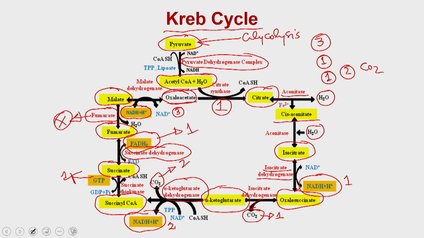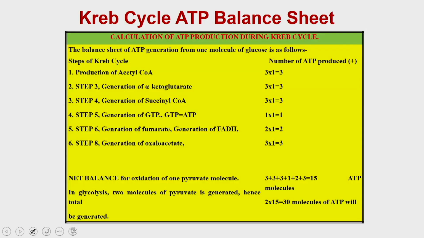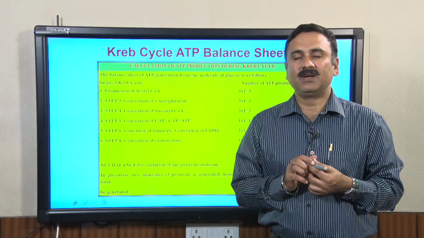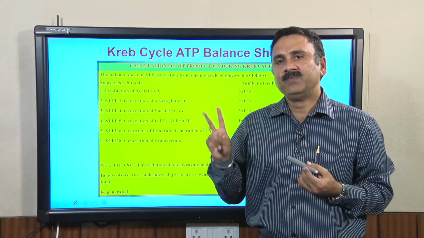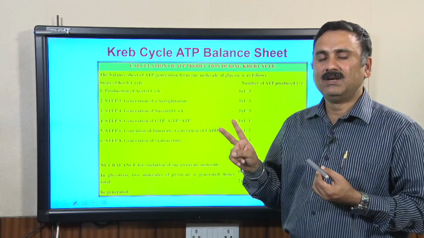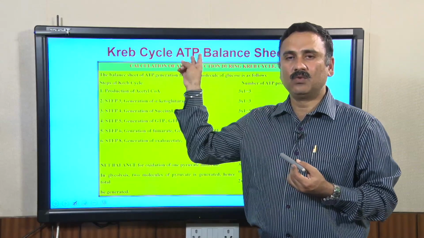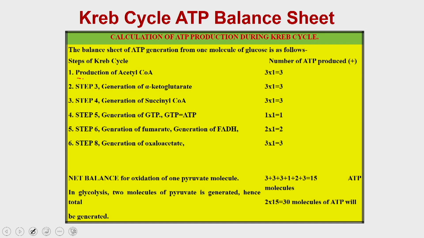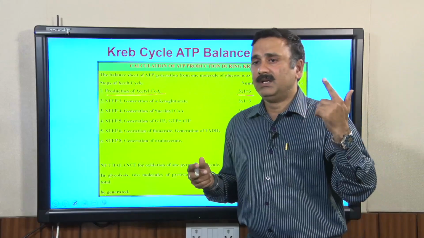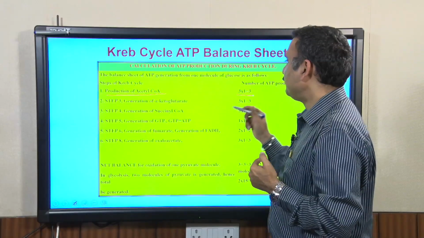Let us see what is the balance sheet of the Krebs cycle. In the balance sheet of one Krebs cycle, you always remember that you have generated 2 molecules of pyruvate from 1 molecule of glucose. The initial reaction is that acetyl CoA is generated first. When the pyruvate got converted into the acetyl CoA, it generated 1 molecule of NADH.